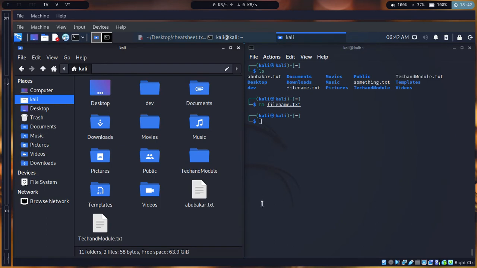So rm is basically used to delete files, and it doesn't matter, a file, a name of a programming language, any extension of the file, it's deleted except for folders. It cannot delete folders. Okay, rm cannot delete folders.